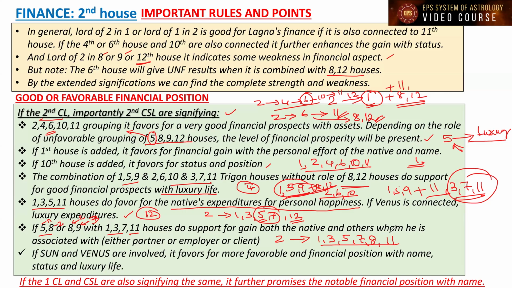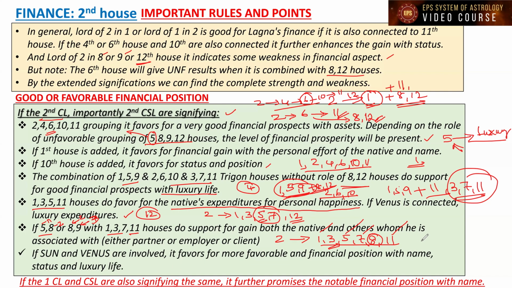It means that the benefit will be shared, because it is supportive for the 11th house to the 7th house, the 11th house to the Lagna, and the 8th house, which is the second house to the 7th house. The 7th house is connected and the Lagna is also connected. It is favorable to the Lagna. So they are all supportive for the Lagna's activity, supportive for both the native and also others.